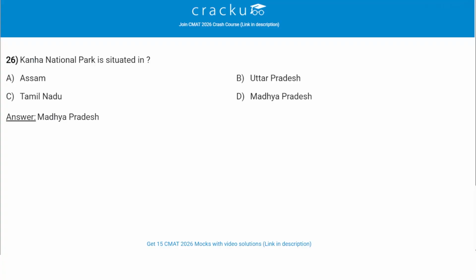Kanha National Park is situated in which state? So Kanha National Park is situated in Madhya Pradesh. Option D is the correct answer.